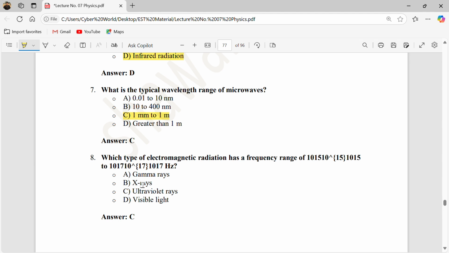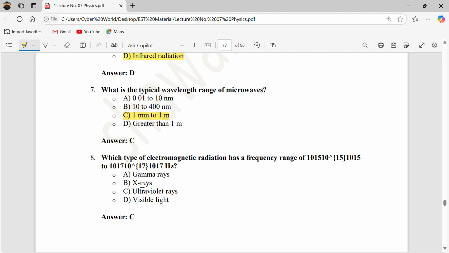Which type of electromagnetic radiation has a frequency range of 10 raised to power 15? The frequency starts from 10 raised to power 19 to 17 in the case of gamma rays, and in the case of X-rays it reduces to 17 to 15.